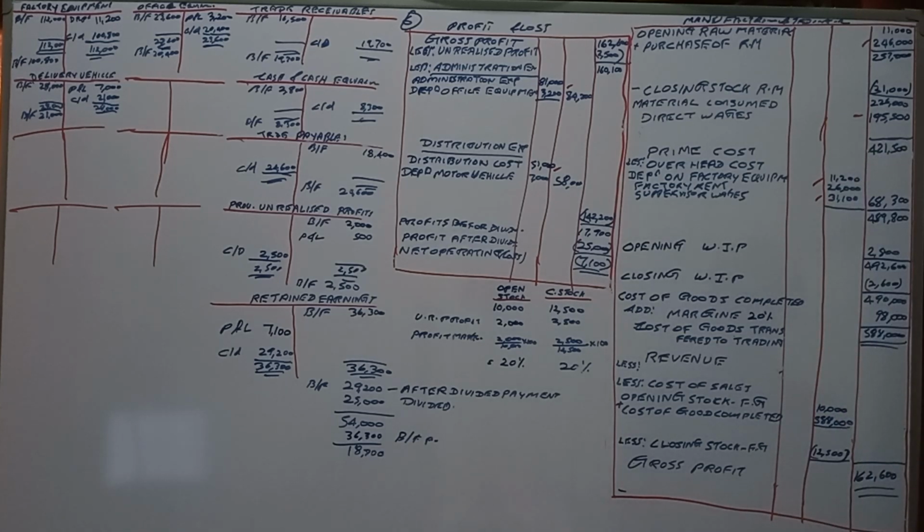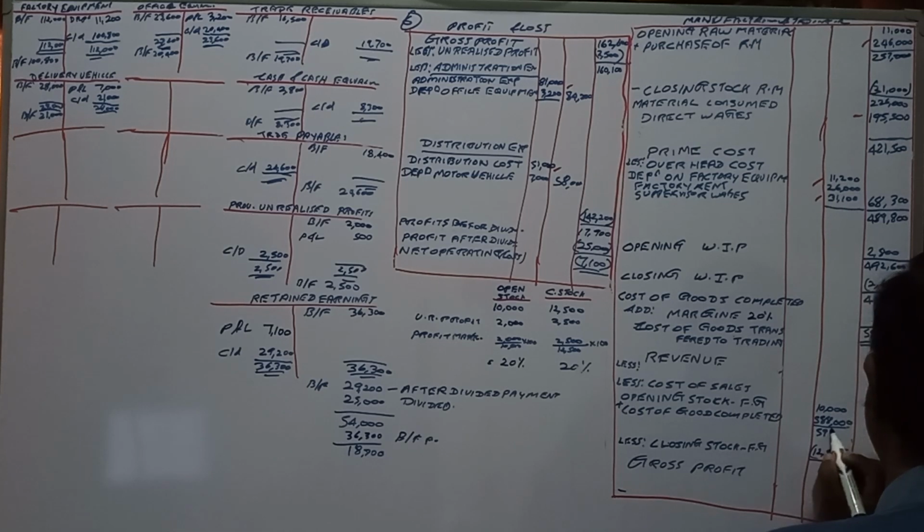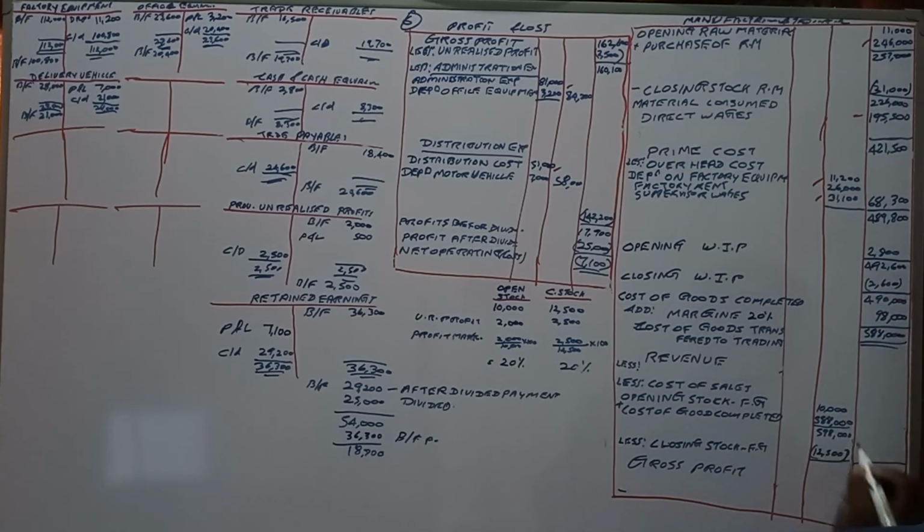So opening stocks we know, cost of goods we know. Now we can complete the sum. 10,000 opening stocks, then 598,000 is the cost of goods available for sale.